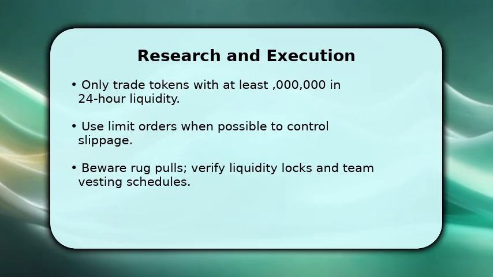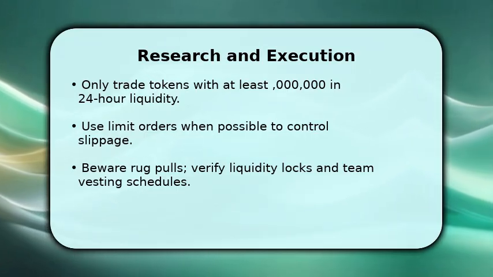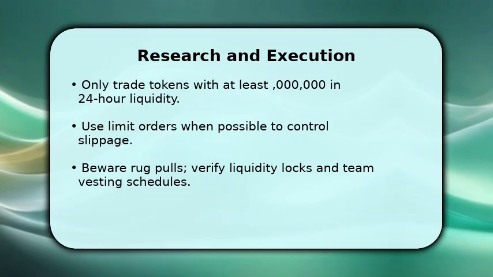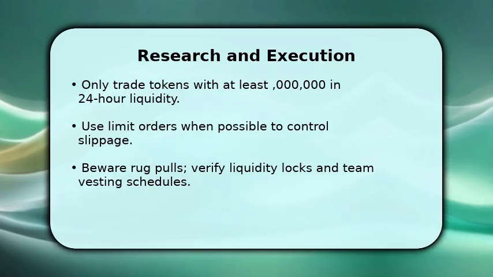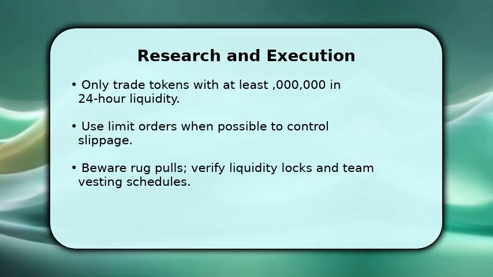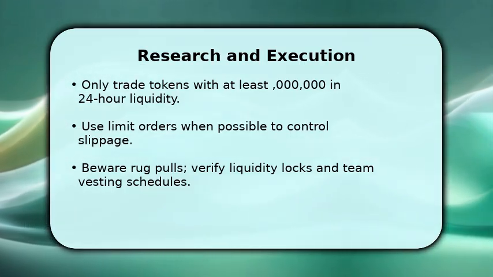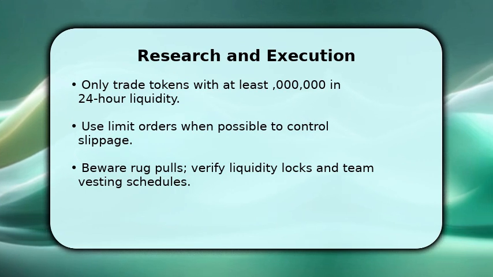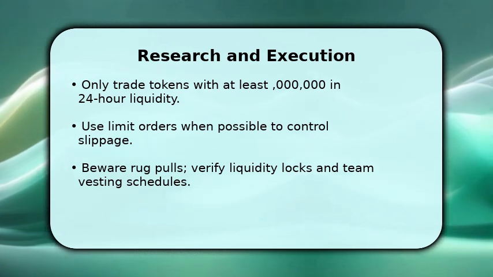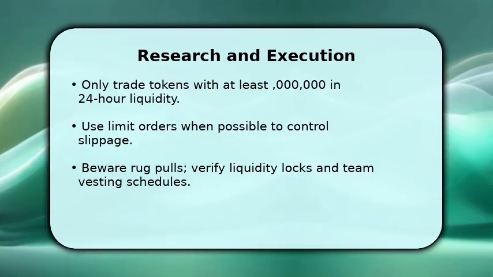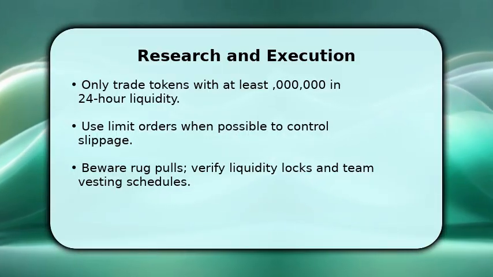Beware rug pulls. Verify liquidity locks and team vesting schedules. Check contract renounces and multi-sig details, review token distribution and large holder concentration, and confirm active development or community signals so you can exit without being trapped by low liquidity or hidden token mechanics.